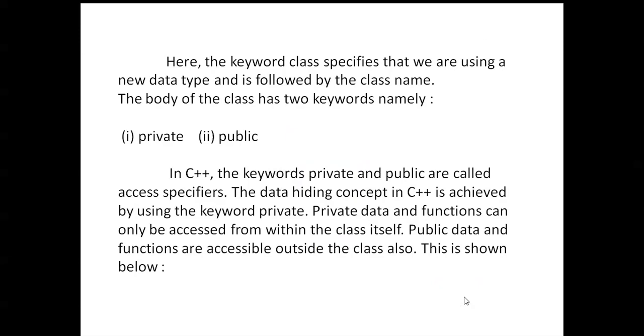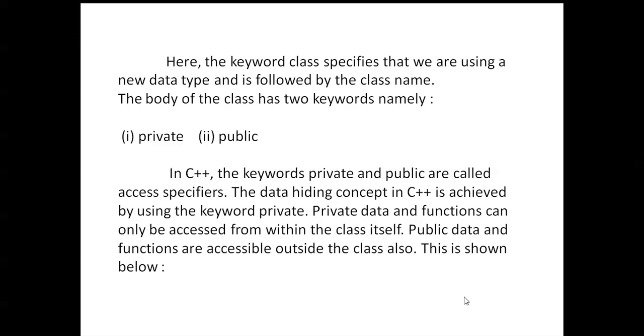Here you can see we are using two keywords. What are the keywords we are using? Private and public keywords.